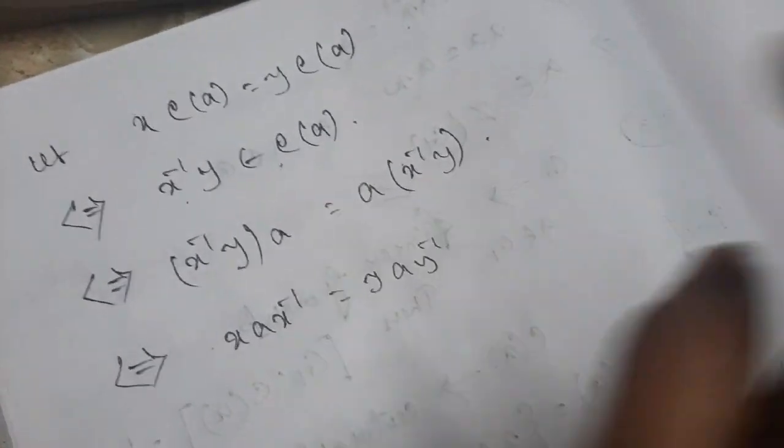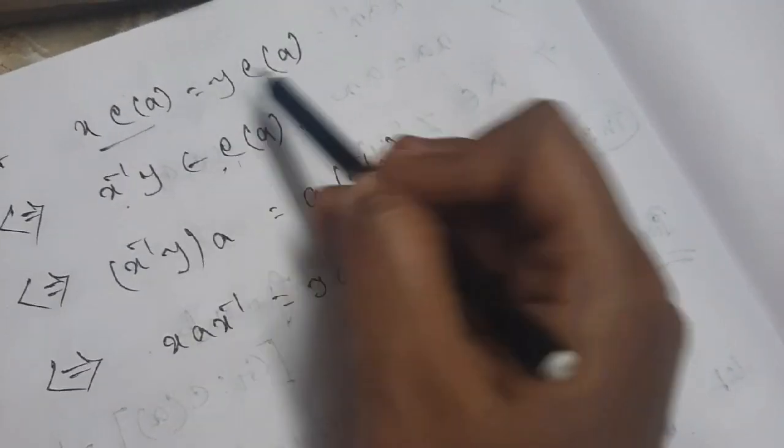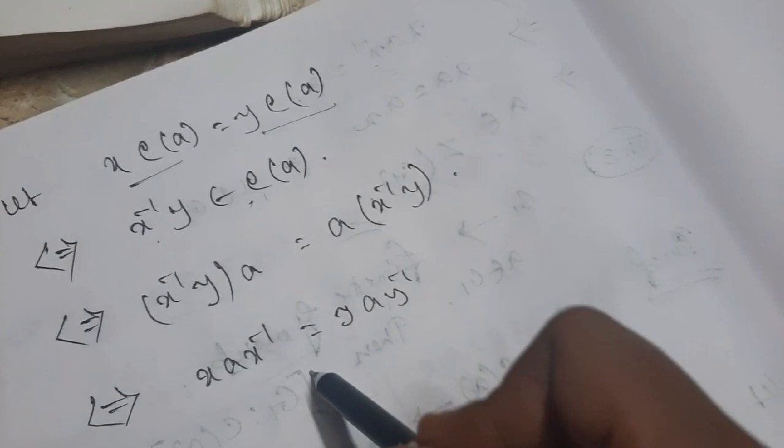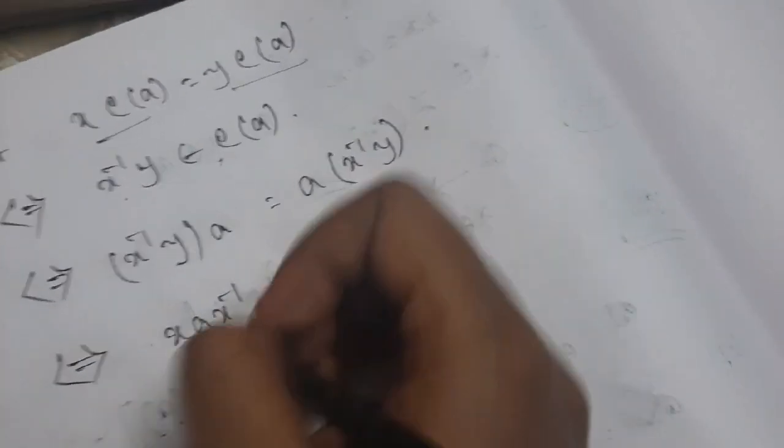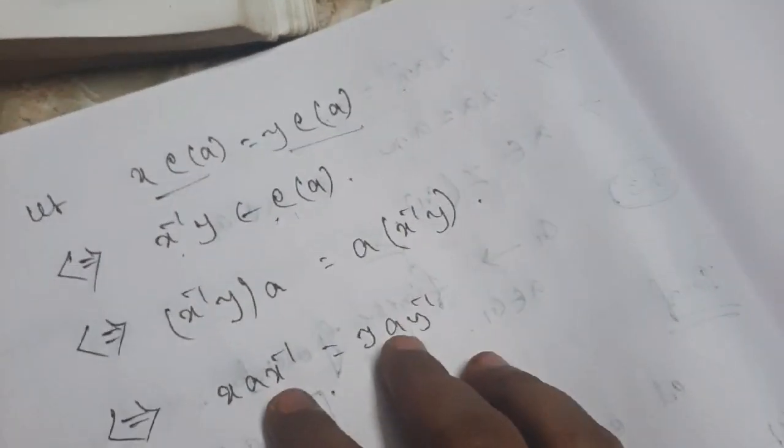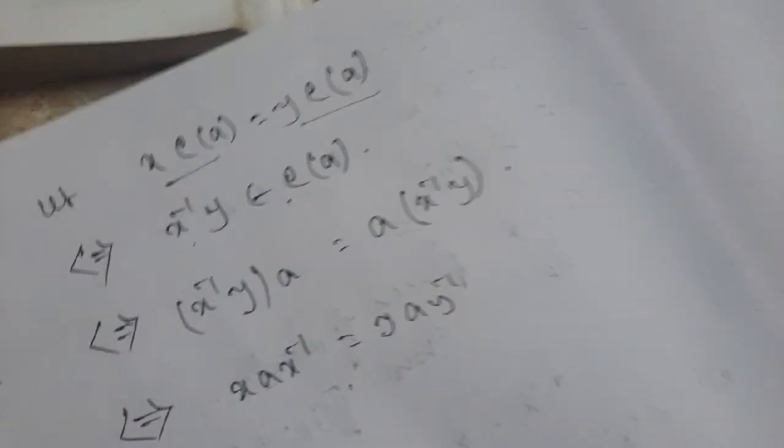This relation will imply this one. So if two left cosets are equal, they will create the same conjugate element. Therefore, if they are not equal, then they will create two different conjugate elements.